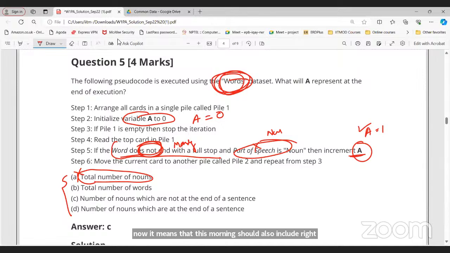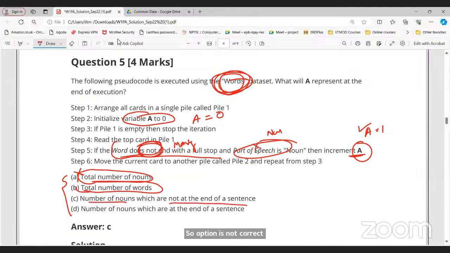So option A is not correct. Number of words? It's not correct as well. What about C? Number of nouns which are not at the end of a sentence. Correct, simple, from step 5. Yes, option C is correct.